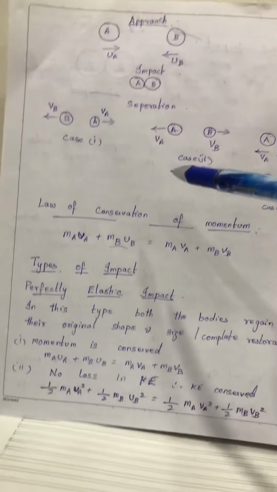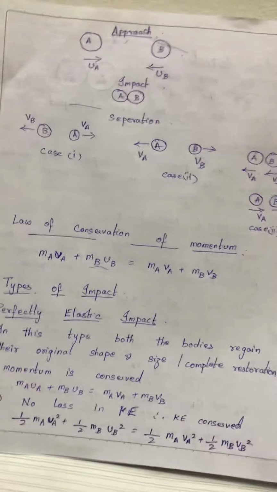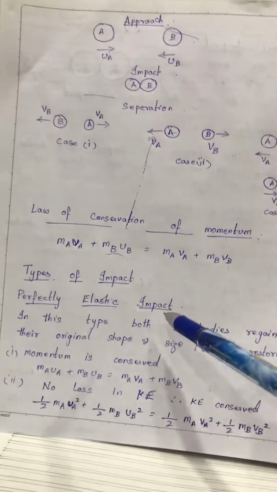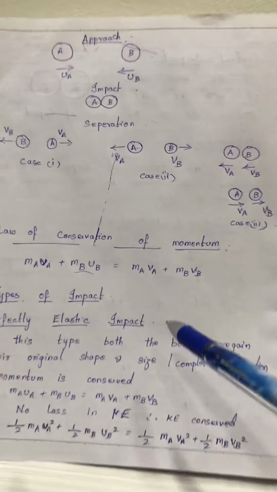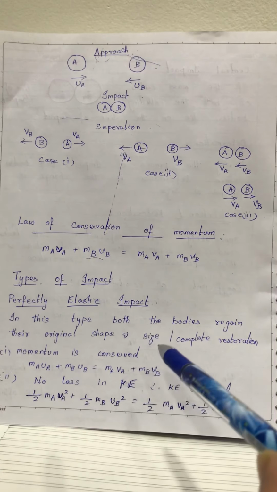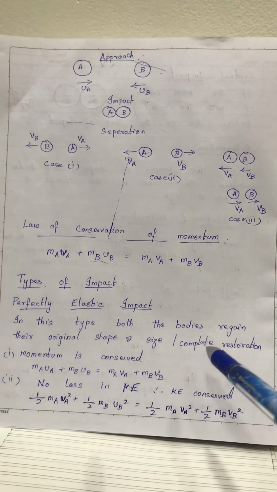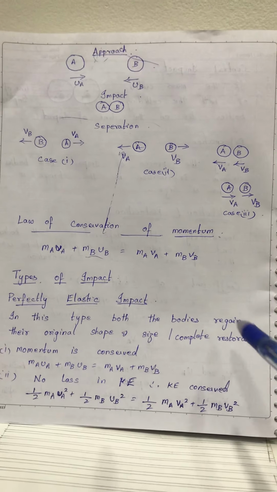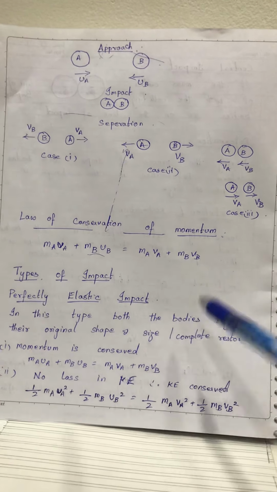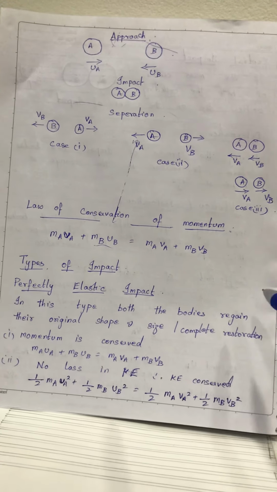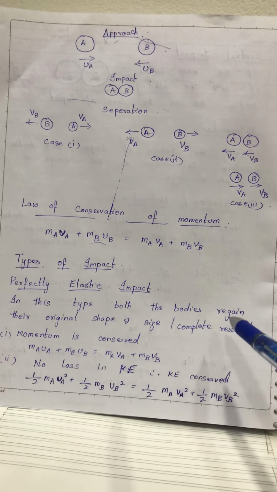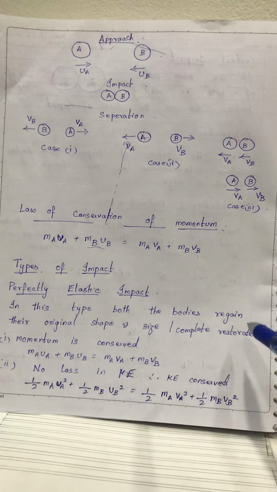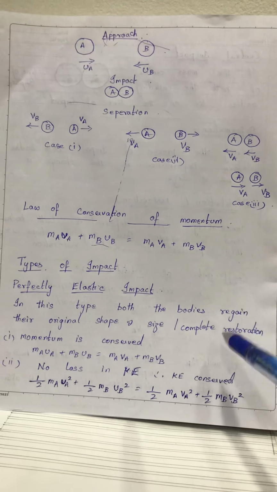Types of impact. Perfectly elastic impact. In this type, both the bodies regain their original shape and size after the impact. There is complete restoration of the deformation, and the bodies regain their shape and size after the impact.